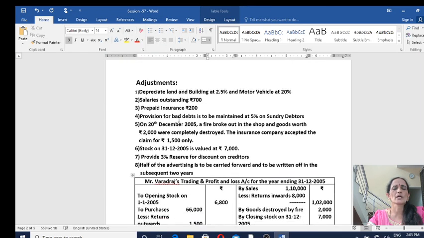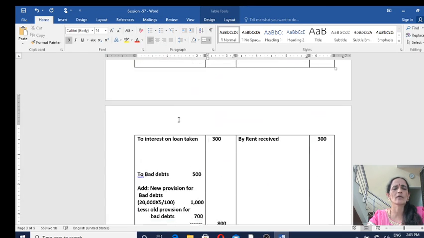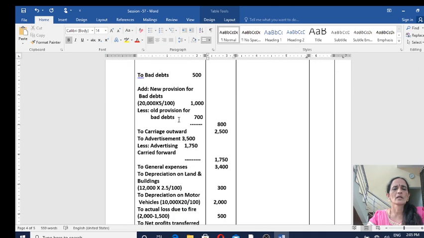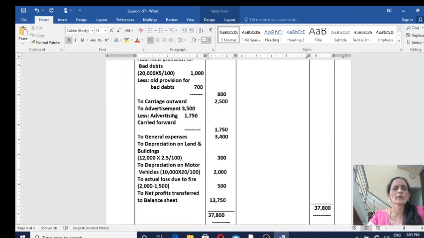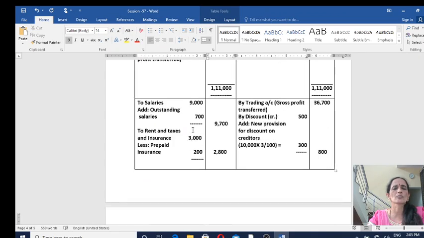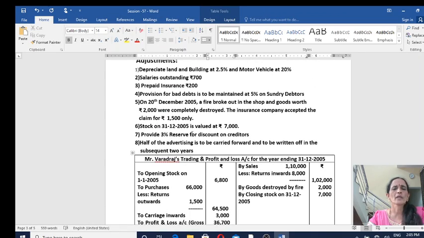Next, advertisement, an indirect expense. Record it on the debit side of profit and loss account. See here, to advertisement 3500. Again for advertisement, one more adjustment you have. Half of the advertising is to be carried forward and to be written off in the subsequent 2 years.